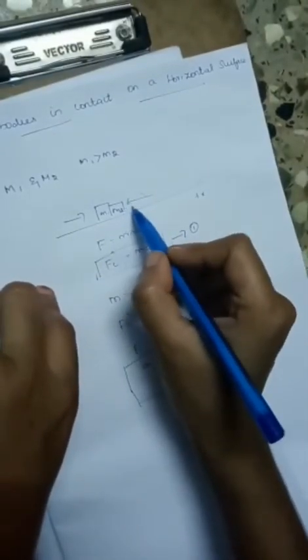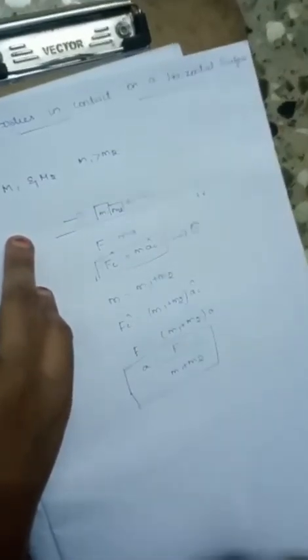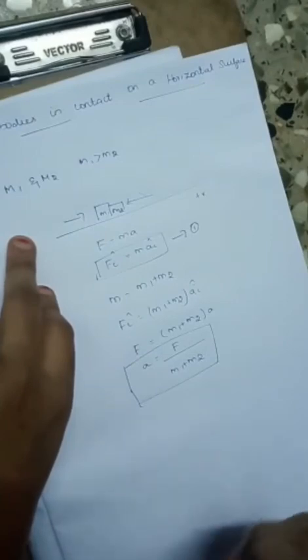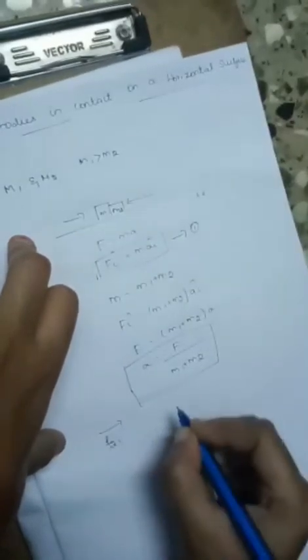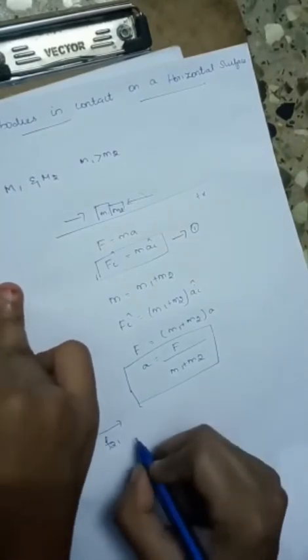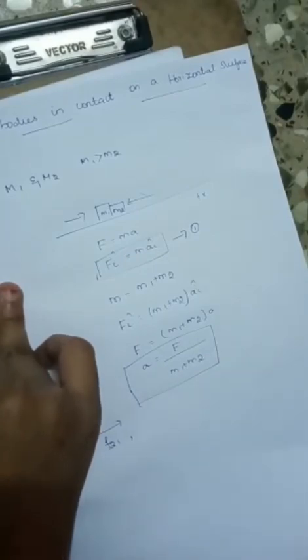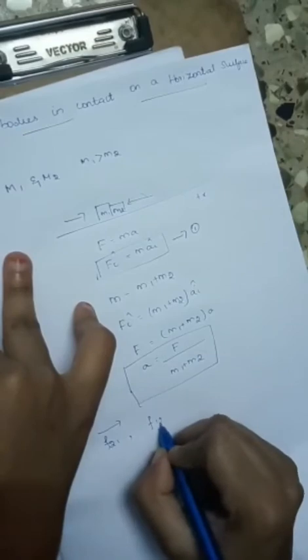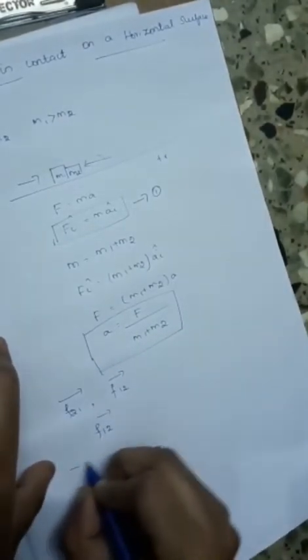Okay, so now consider the force acting on m2 with the contact of m1. So there will be contact between m1 and m2. Because of m1, what will be the change in m2? So we want to write this equation as F21 in vector notation because there will be both magnitude and direction. Okay, so F21 vector, we know according to Newton's third law there will be an equal and opposite reaction, so we can write it as F12 vector, right? So now we are going to find out the value for F12, which is acting in the negative x direction.